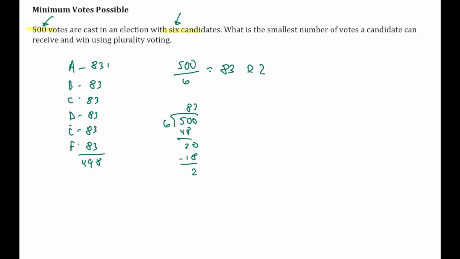Well, if we add 1 vote, bringing somebody up to 84, we're at 499 votes. If we add 1 vote to somebody else, there's our 500 votes. Somebody else is also up to 84. Nobody wins. We've got people that are less, but then we do have a tie. So instead of adding 1 vote in this case, if we add 2, that gets us our total of 500 votes. 85 votes can win. That's the smallest possible number.